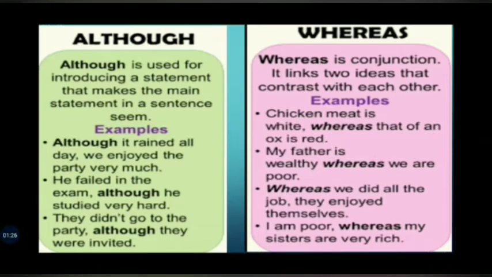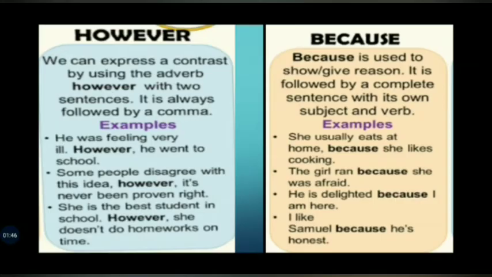Whereas is a conjunction. It links two ideas that contrast with each other. Examples are: Chicken meat is white, whereas that of an ox is red. My father is wealthy, whereas we are poor. Whereas we did all the job, they enjoyed themselves. I am poor, whereas my sisters are very rich. Our third and fourth examples are however and because.